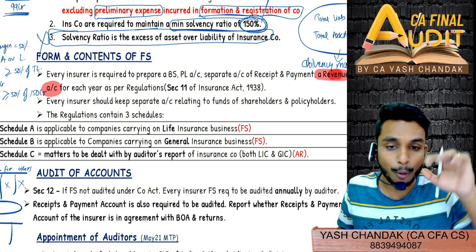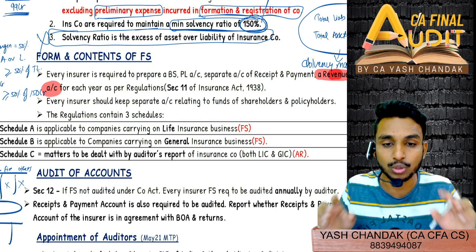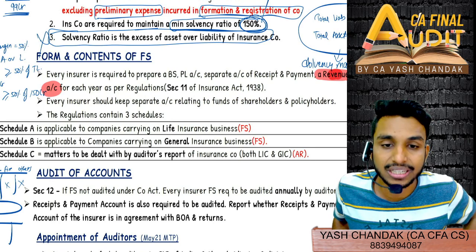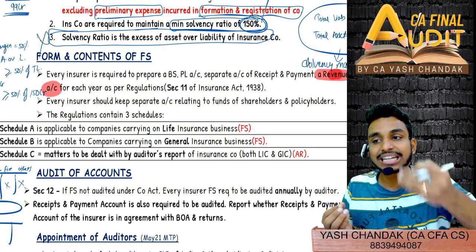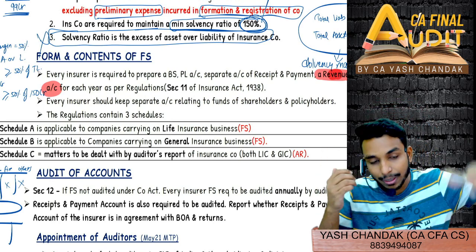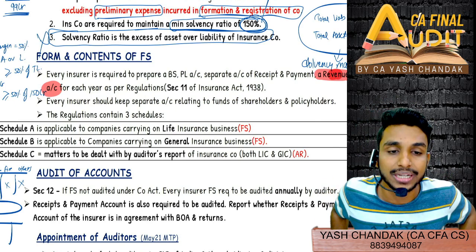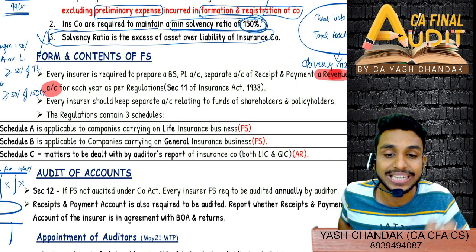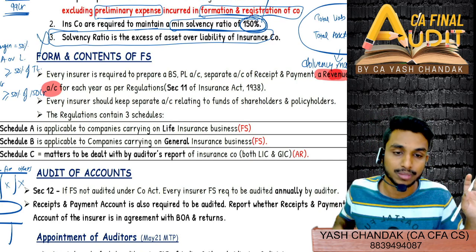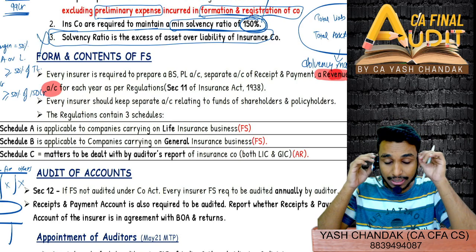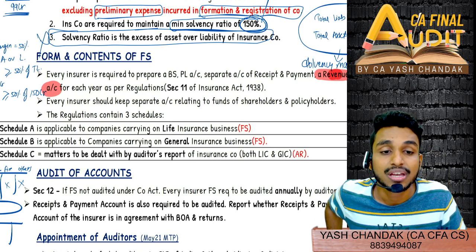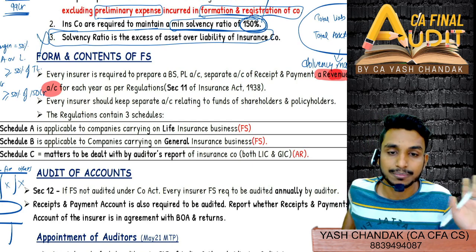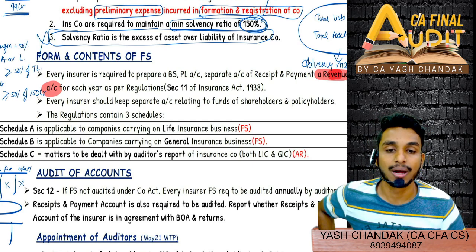If you remember, the operating activity portion, the first portion, can be prepared also using the direct method, where we directly see all the receipts that we have got and all the payments that we have made, and finally we arrive at the cash flow from operating activity. So that is to be followed in an insurance company mandatorily. Indirect method of accounting is not allowed. Indirect method of preparation of CFS is not allowed in the case of an insurance company, and that is why we prepare here the receipt and payment account, not your cash flow statement.